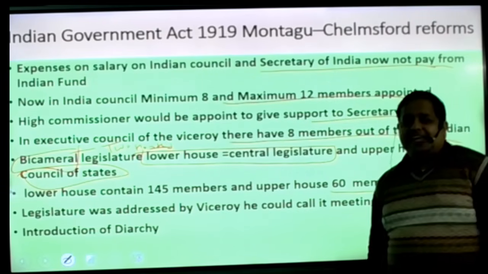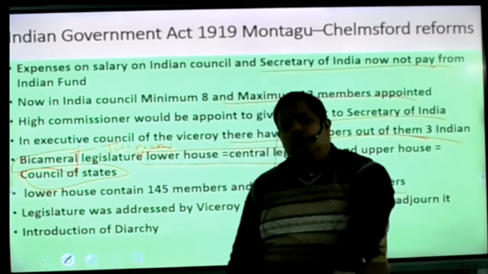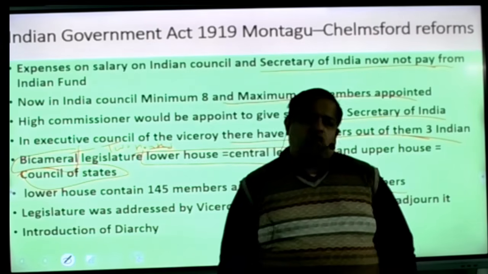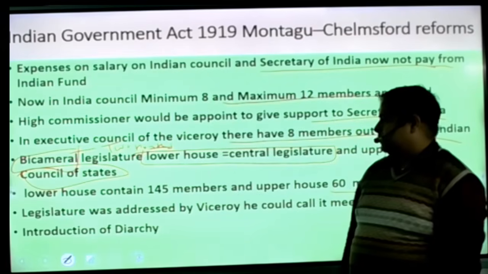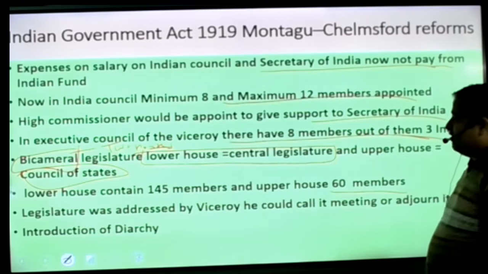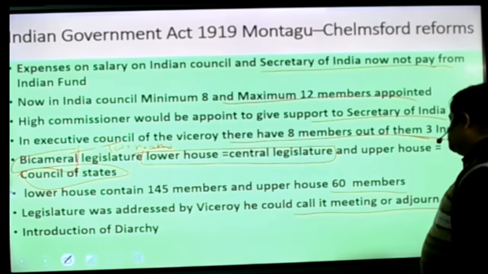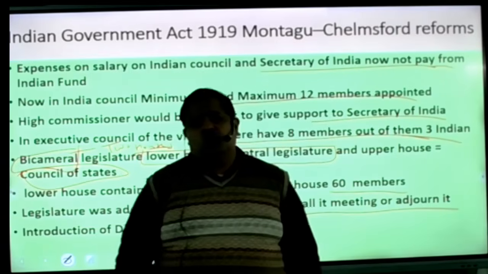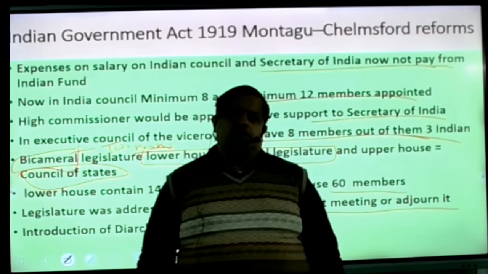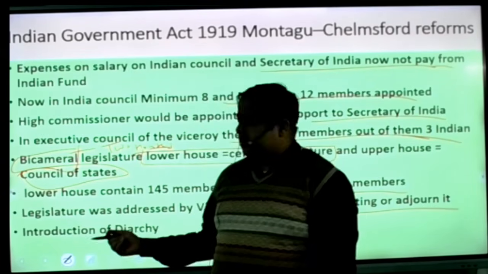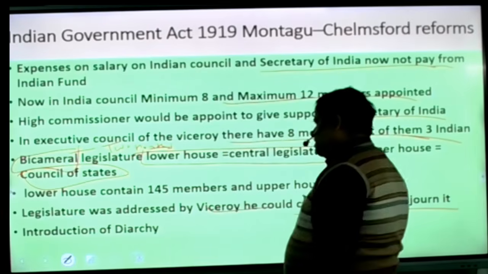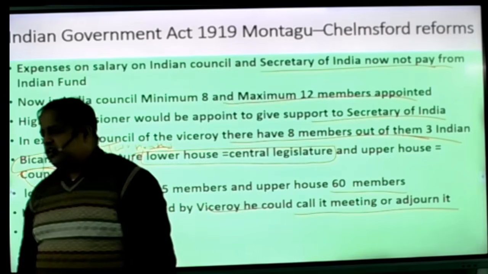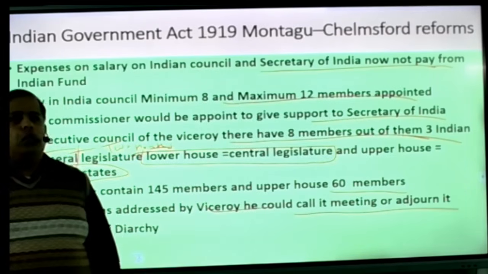So here, Indians were allowed to come into the council and do the work. Now we realize what kind of administrative approaches they had. The legislature was addressed by the Viceroy. He could call a meeting and adjourn it, just like in modern times the President can call the session of Lok Sabha and Parliament and can adjourn it. The same kind of right was given to the Viceroy at that time. And here the diarchy system was also made, that is, a division of power took place.